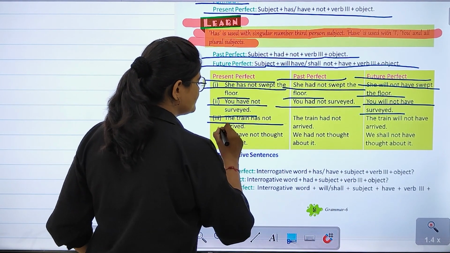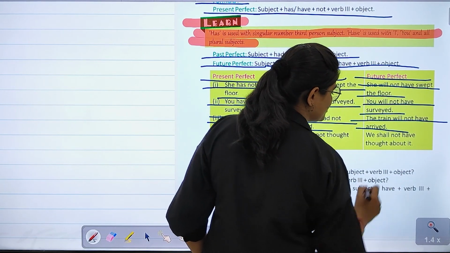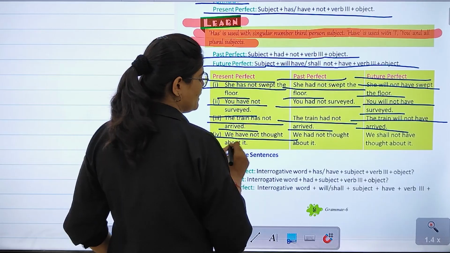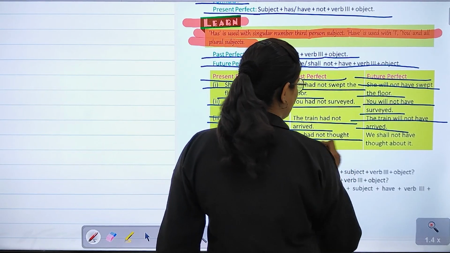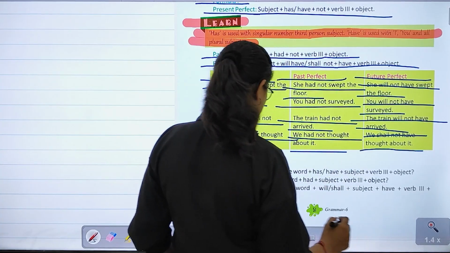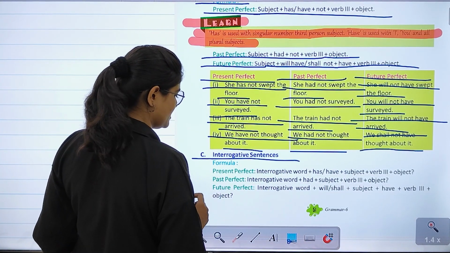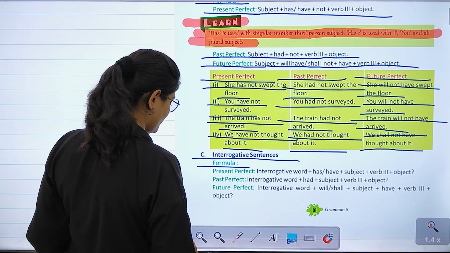The train has not arrived. The train had not arrived. The train will not have arrived. We have not thought about it. We had not thought about it. We shall not have thought about it. Next is the interrogative sentences. Let's have a look at the formulas.